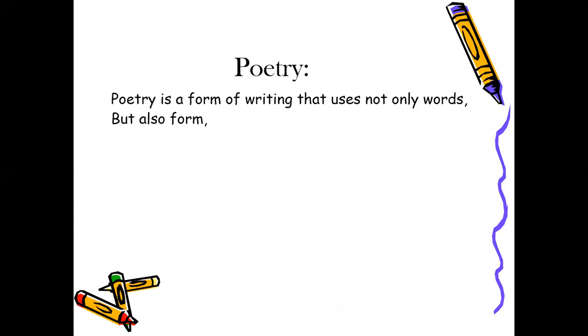For example, when we write a fictional story or a fictional text, we mainly, as I kept advising you, use vivid words, powerful adjectives, powerful adverbs. We mainly use words. But when it comes to poetry, words alone are not enough. We need to organize these words in a specific form to make them look like a real professional poem. And within the presentation, we will see some samples and see how we can manage to do such a thing.